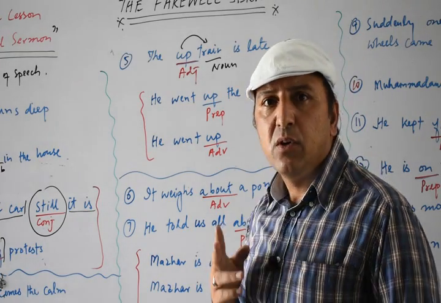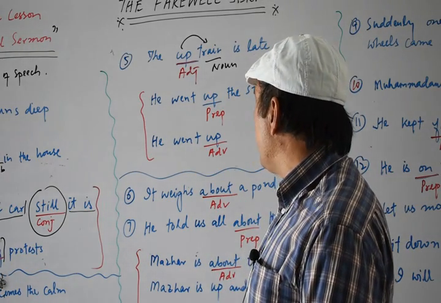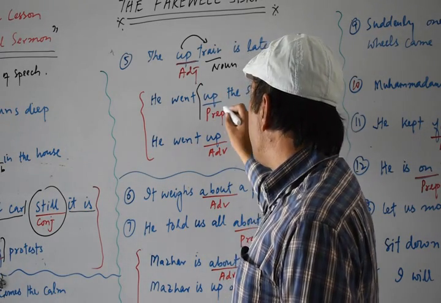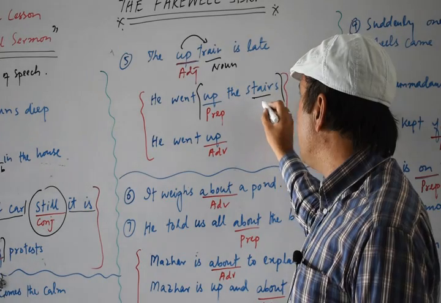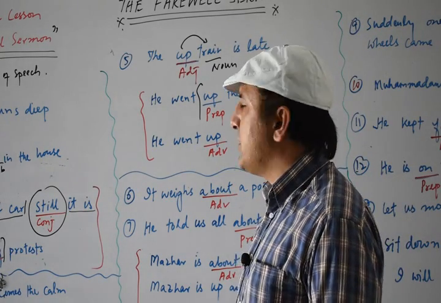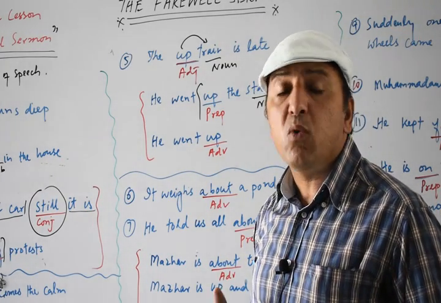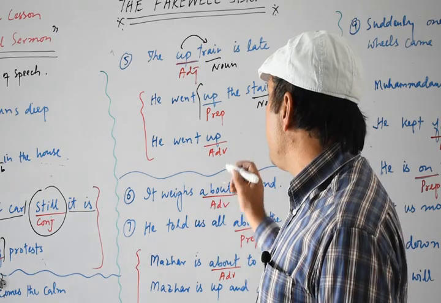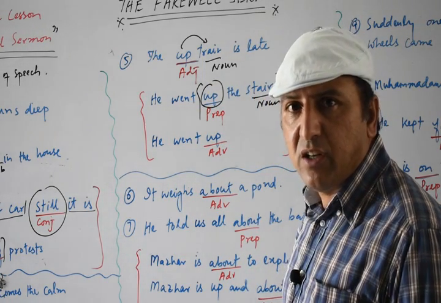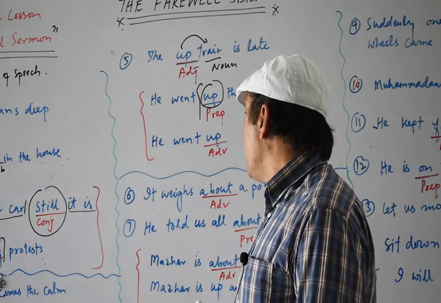Now we have two more examples. He went up the stairs. Now you see up. This phrase starts with up and ends with the noun stairs. As I told you previously, any phrase which starts with a preposition and ends with a noun or pronoun, we call it a prepositional phrase. So here this up is working as a preposition. Clear now?